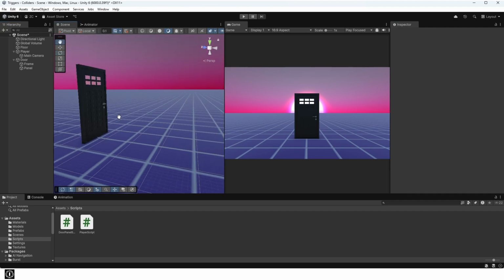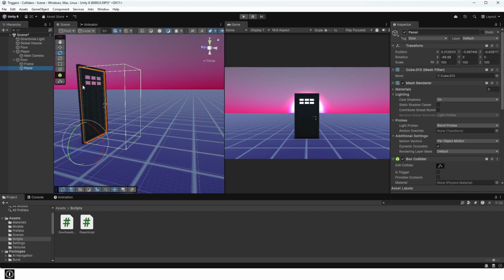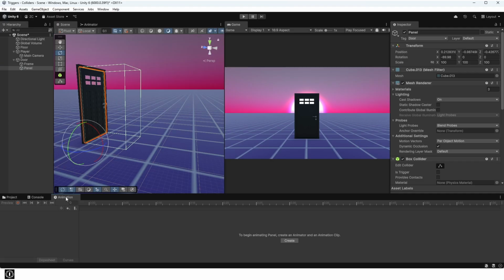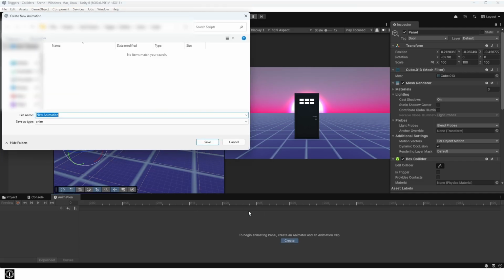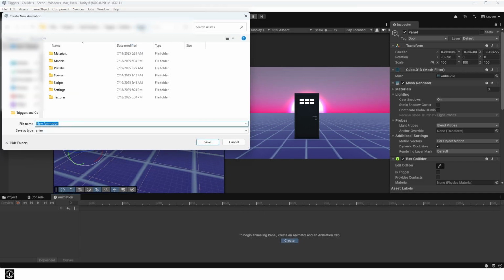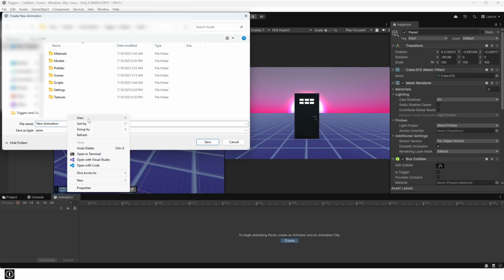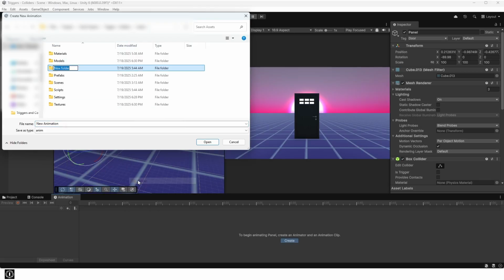Click on the panel object of the door. Go to the Animation tab and click Create Animation. Create an animation folder in your project, then name your animation idle. This will be the default starting state of the door panel.